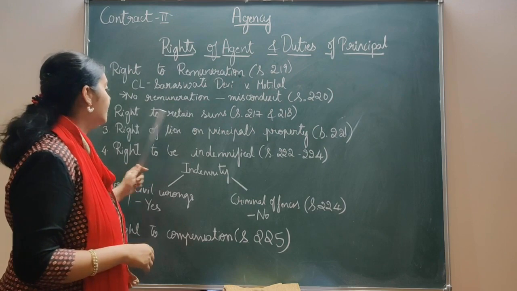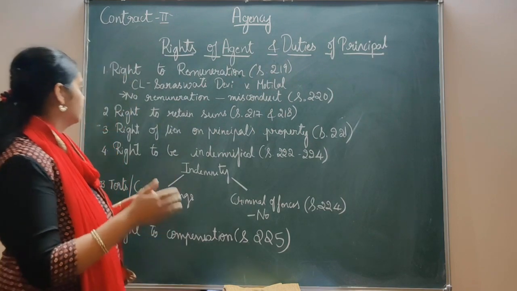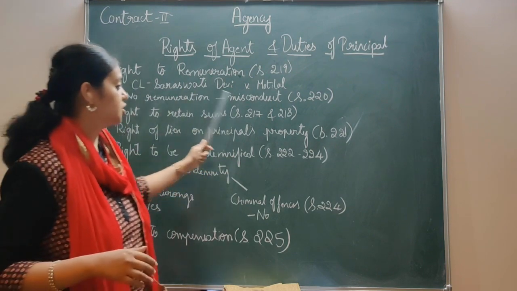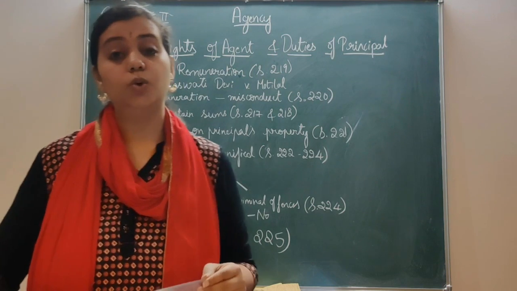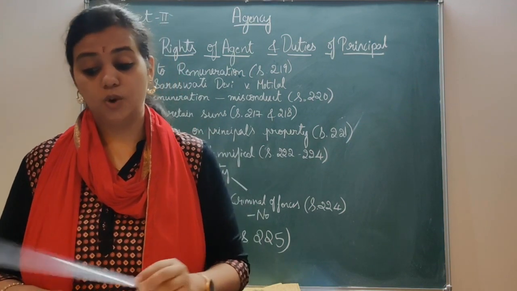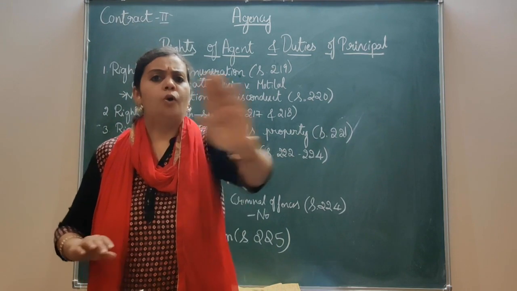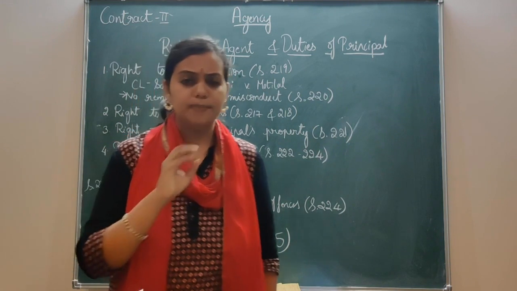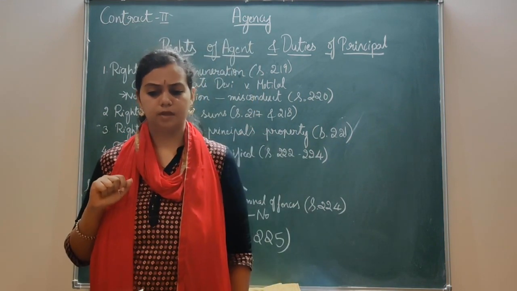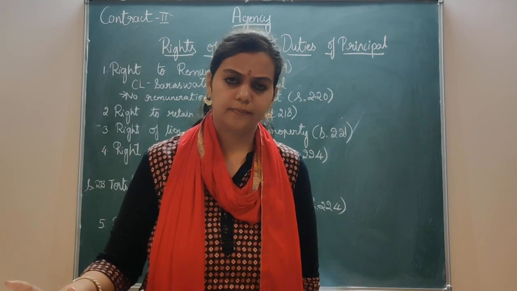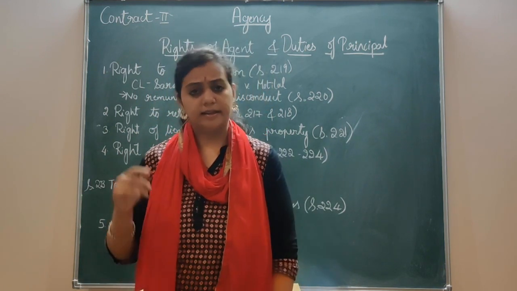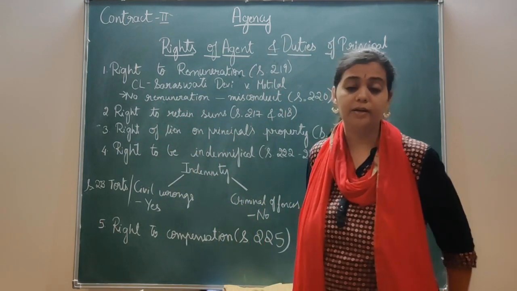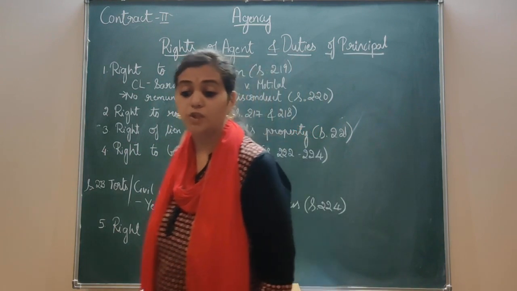So the next one is right to retain sums. Before that, we have one more point. No remuneration for misconduct. That's given under section 220. Section 220 says that no remuneration is given to an agent who is found guilty of misconduct in respect of that part of the business which he has misconducted. So if there is any misconduct done by the agent, then no commission or remuneration for that agent. Now let's take an illustration for this.